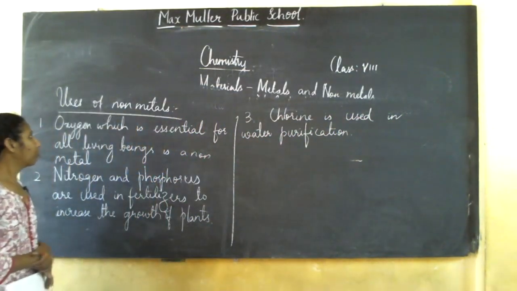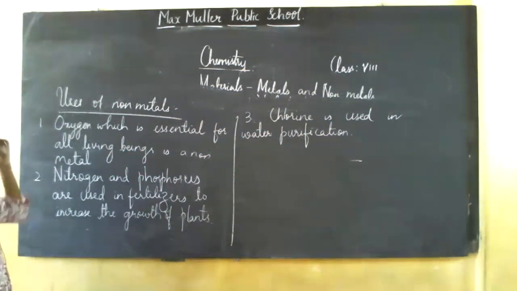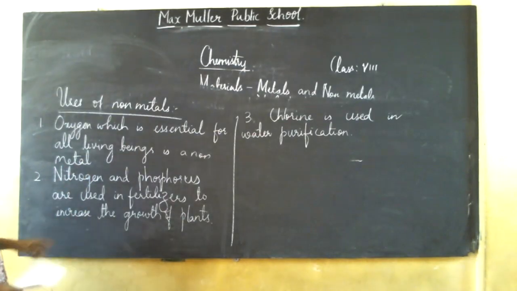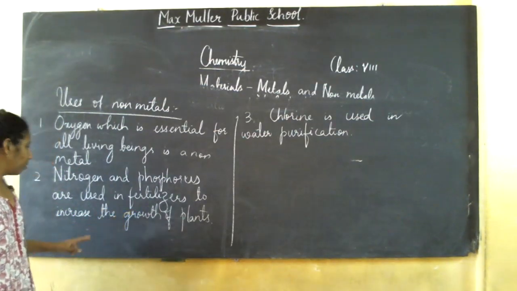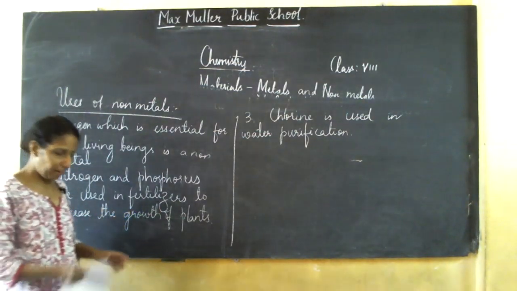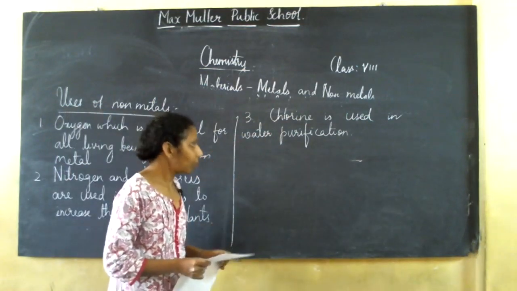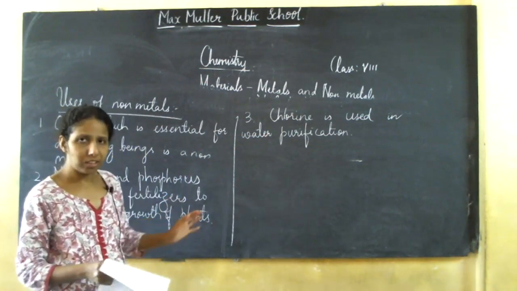So uses of non-metals: oxygen, which is essential for all living beings, it is a non-metal, isn't it? And nitrogen and phosphorus are used in fertilizers to increase the growth of plants. And chlorine is used in water purification. There are many other uses, but only 3 I took.